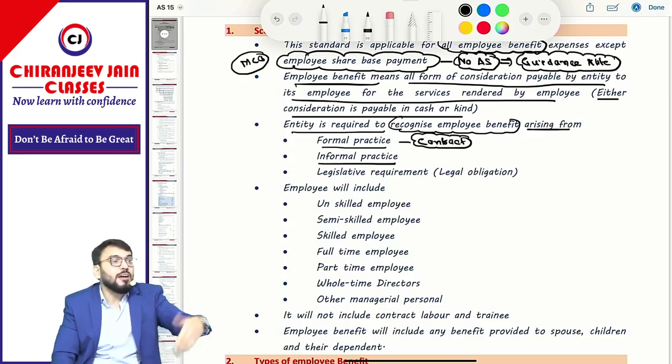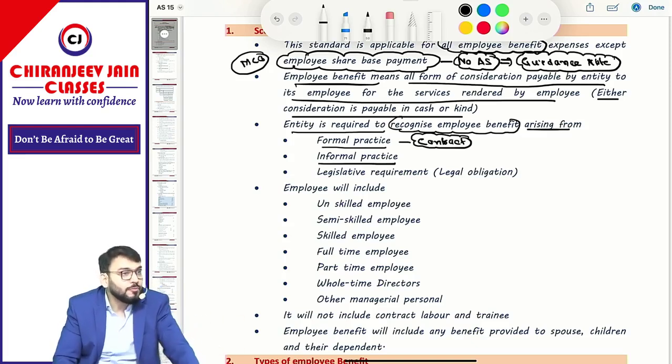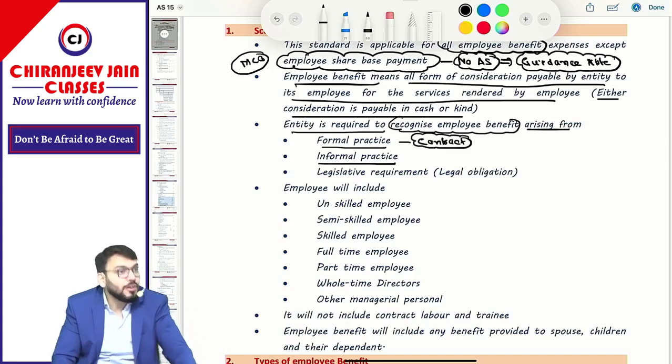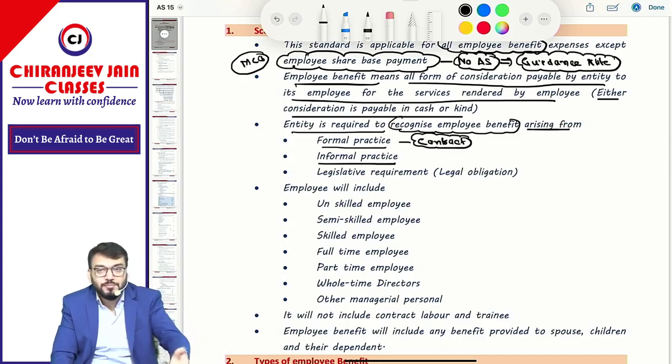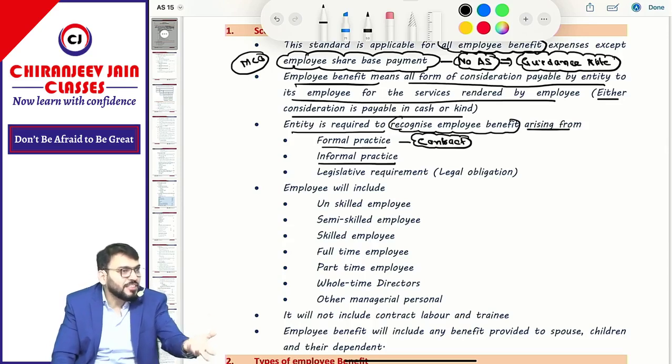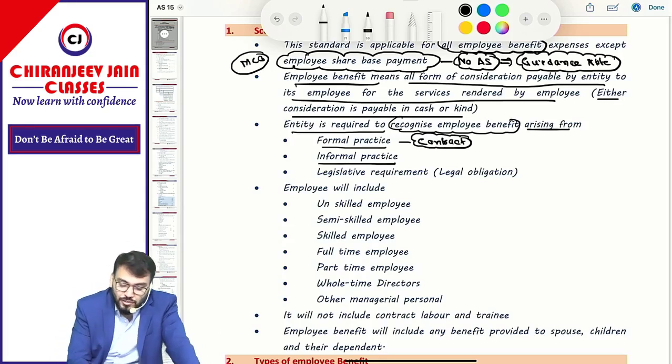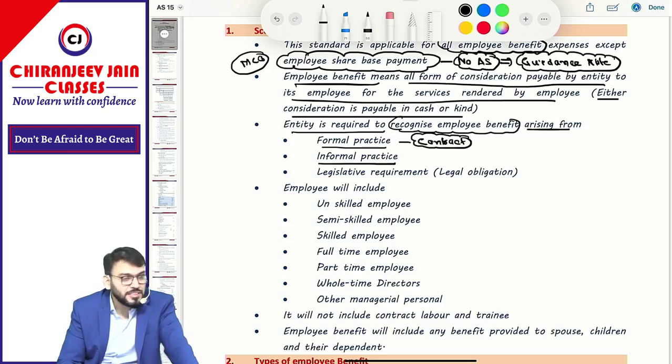For example, any award given to an employee for their better performance. Suppose any employee is performing better, or has completed 10 years or 15 years or 20 years of job, so we will give respect to that person, give some honor by giving some award or prize, either in cash or in kind. That is known as informal practice. That will also be recognized as an expense as per this chapter.